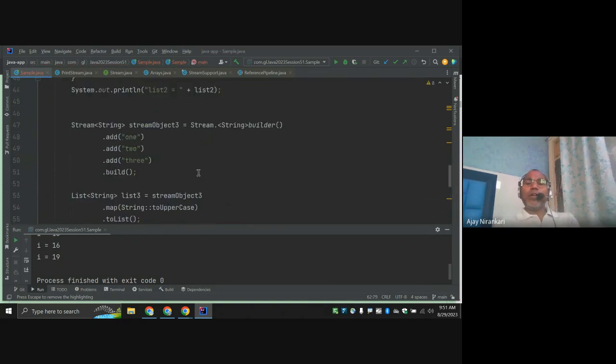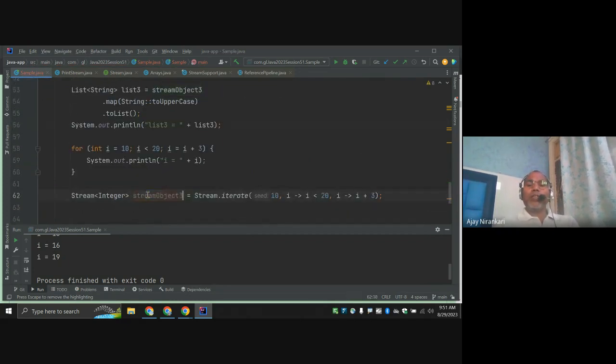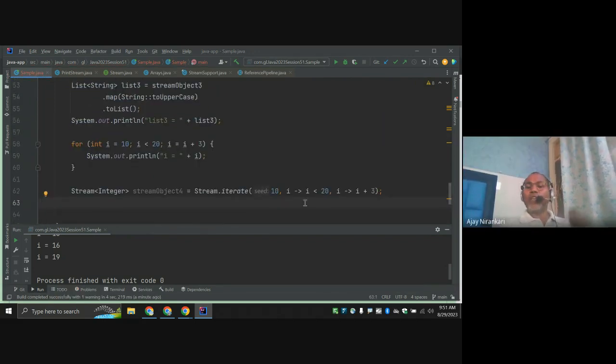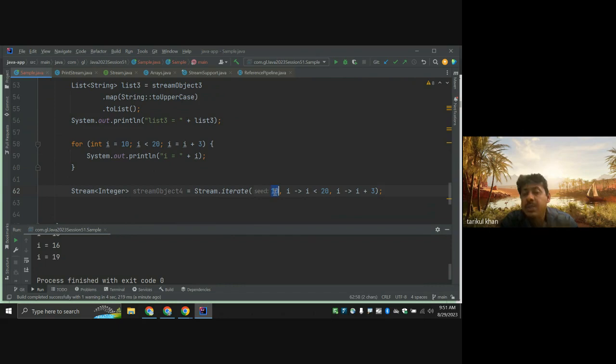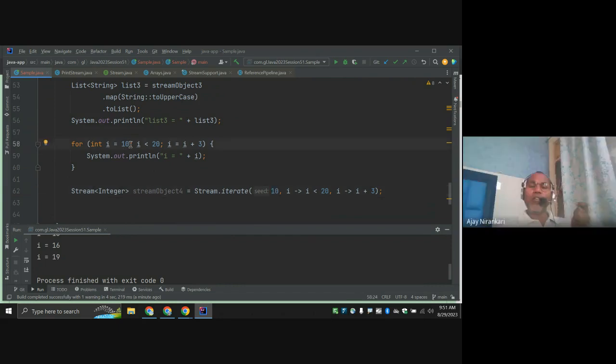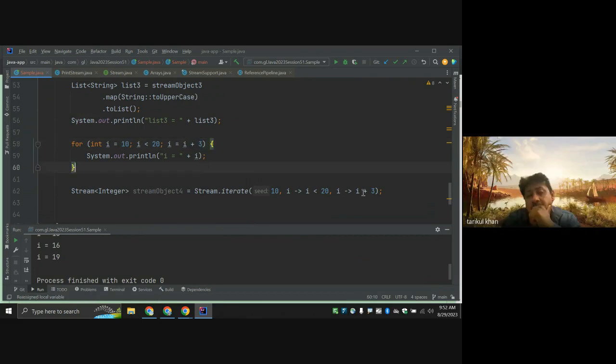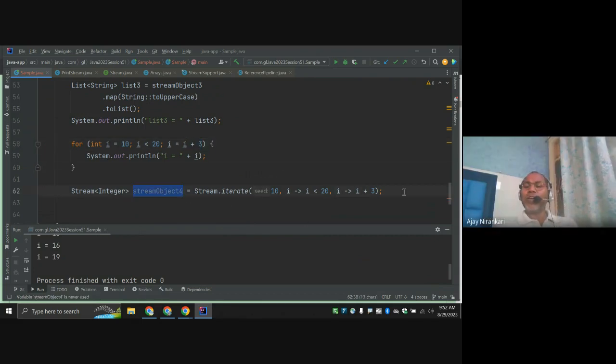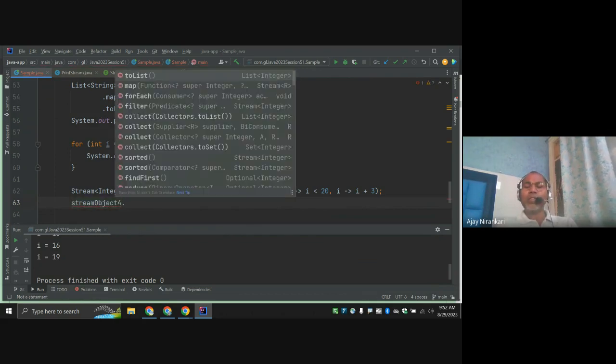So in this way, this is the stream object. This is another way, the fourth way. Now we have a stream object created. Here you don't pass any fixed value. First it would be 10, then 13, plus 3 then 16, then 19. The initial value is only invoked once, and then it changes to 13. The condition is always checked, like in a for loop, and this is always incremented.